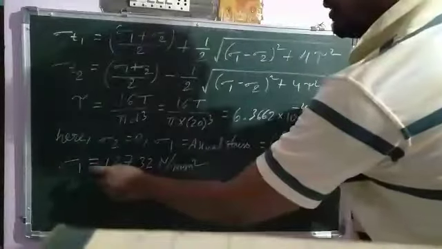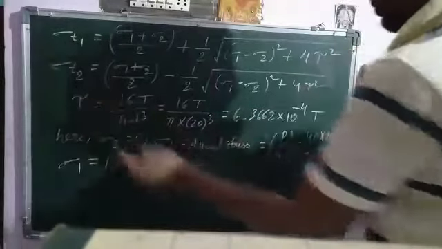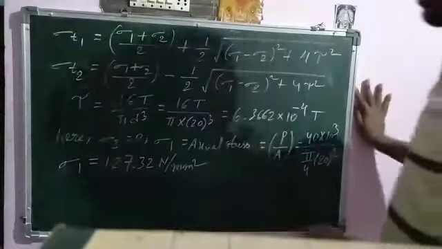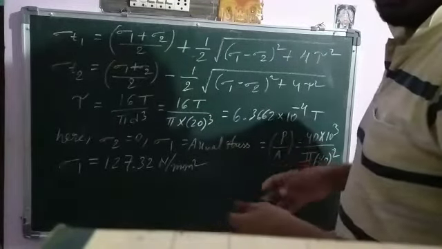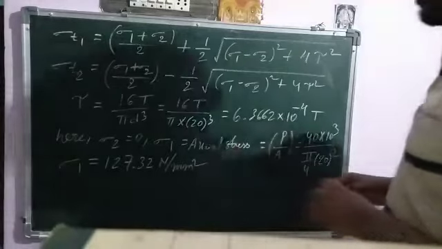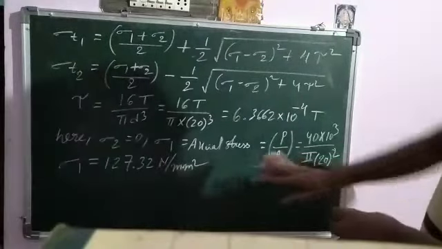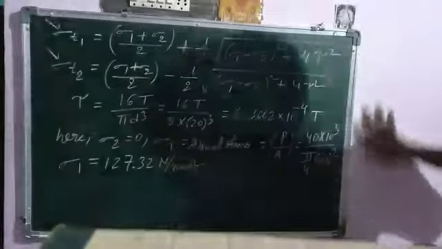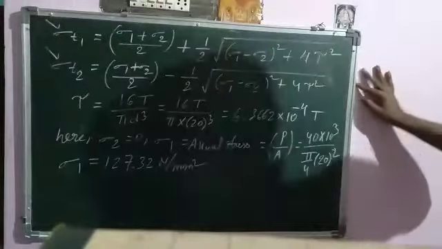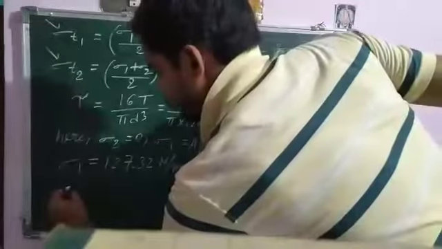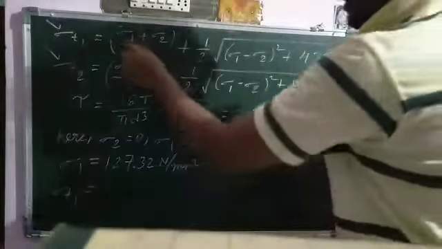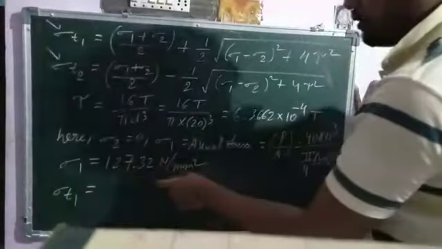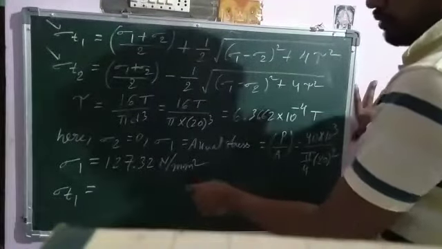So now we have sigma 1, sigma 2 and tau. Sigma 2 is obviously 0 because there is no other load, only a single axial load is given. Now substitute all the values in sigma T1 and sigma T2. First, the maximum principal stress, sigma T1 is equal to sigma 1 by 2.